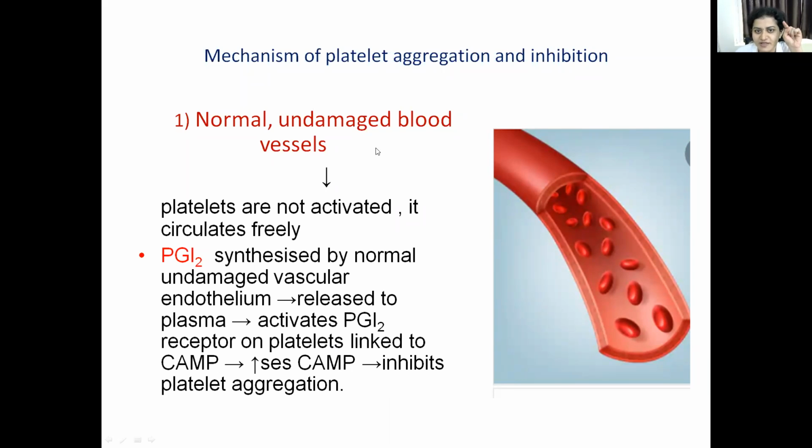Remember, in normal and undamaged blood vessels, the platelets will not be activated. They circulate freely. There will be a synthesis of PGI2. I stands for inhibits platelet aggregation. How? PGI2 will get synthesized by this undamaged vascular endothelium, and after getting synthesized in endothelium, it gets released to plasma, and then it activates the PGI2 receptors which are there in the platelets, and that causes an increase in the cyclic AMP, and that inhibits the platelet aggregation.